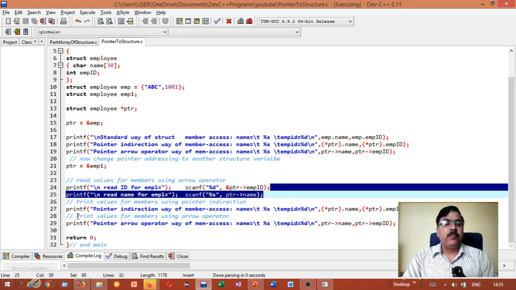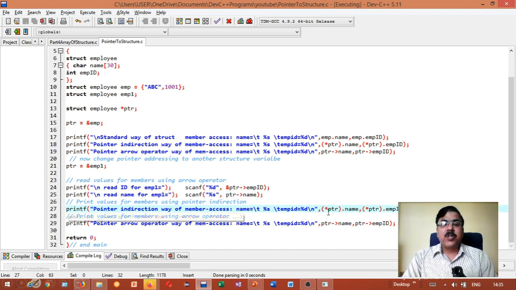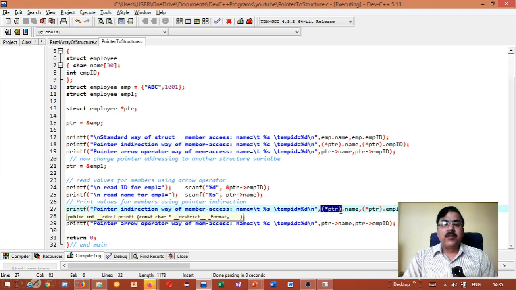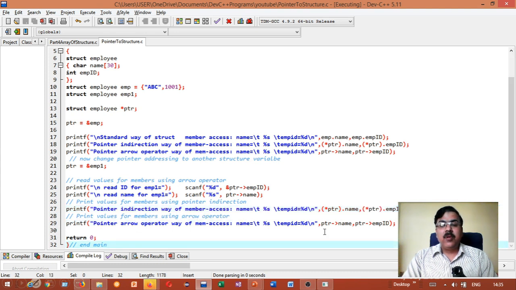Now I am trying to print such values with the help of the indirection mechanism as we did over here. Similarly, my indirection dot name, indirection dot employee ID, and the second format is pointer arrow name, pointer arrow employee ID.